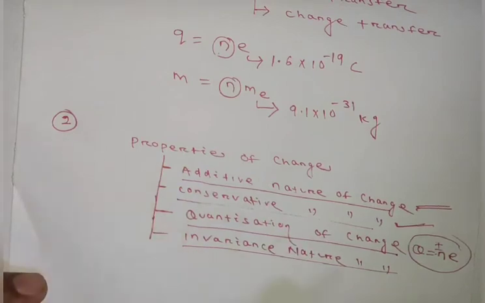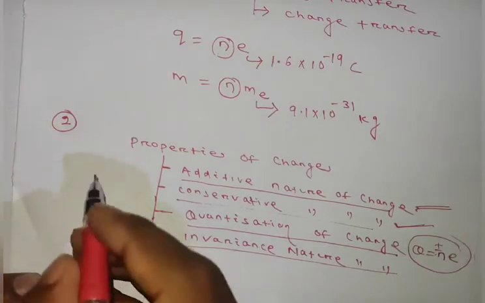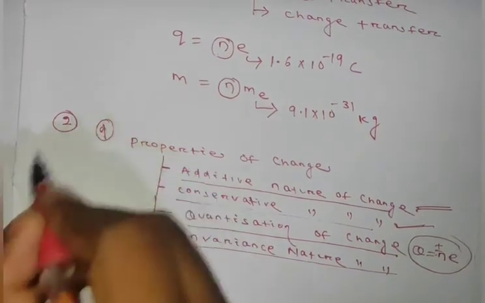So in the options, if we see, all the properties are there. So option D will be correct.